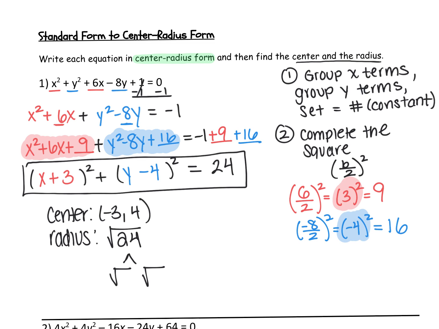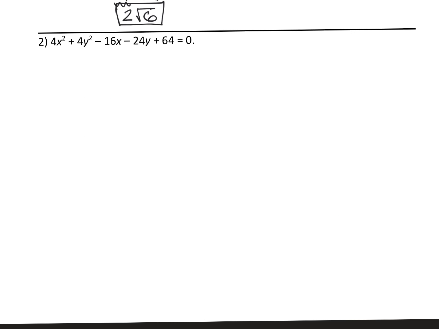So the square root of 24, the numbers such that one of them is a perfect square, I'm thinking we can use 4 and 6, right? 4 times 6 is 24. The square root of 4 is 2. So we get 2 radical 6. And that's my radius. Okay, so I'm going to start you off with the last one, and I'm going to ask that you finish it for homework.